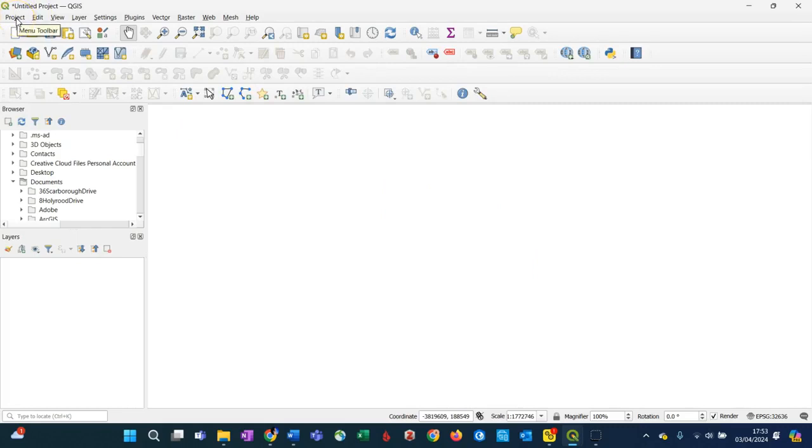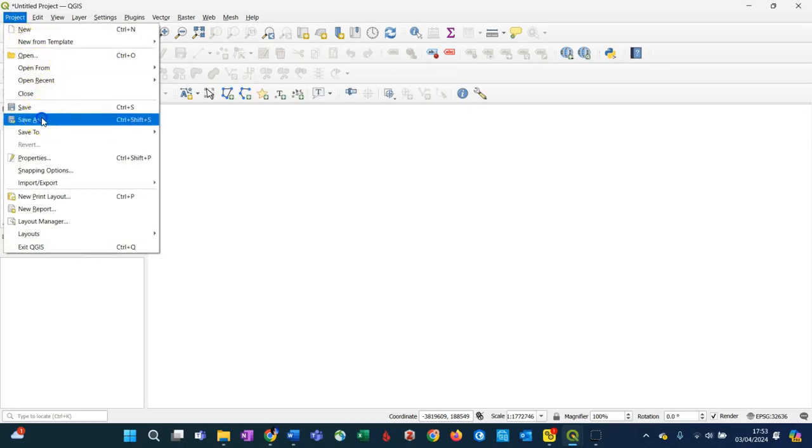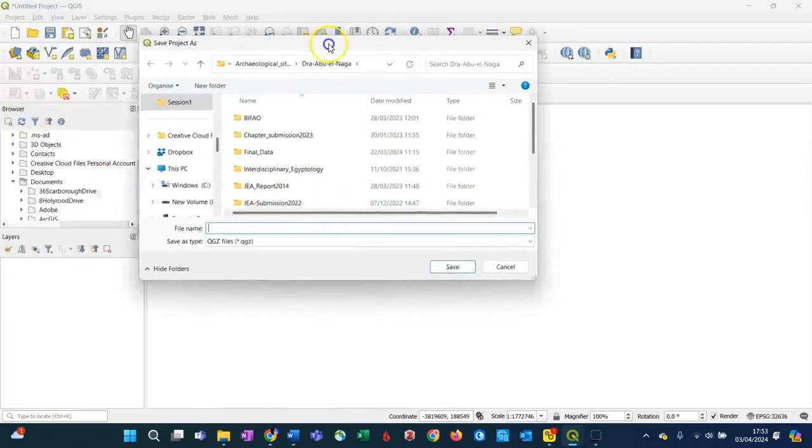It's very important to regularly save your Quantum GIS project. GIS do not have an autosave on them, and they are prone to crashing, particularly when you add large files like satellite imagery, for example. So we're going to project, save as. You get the usual dialog box.